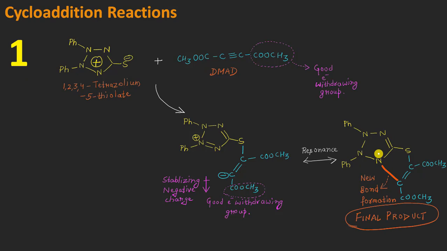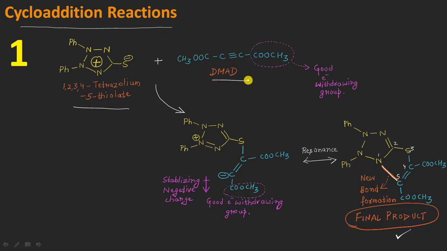You can count from here 1, 2, 3, 4, and 5 here, right? So this will be the new bond formed here, resulting in the formation of this kind of final product molecule when our mesoionic molecule will be undergoing a cycloaddition reaction with a DMAD type of molecule.